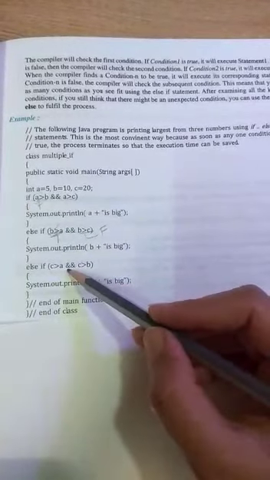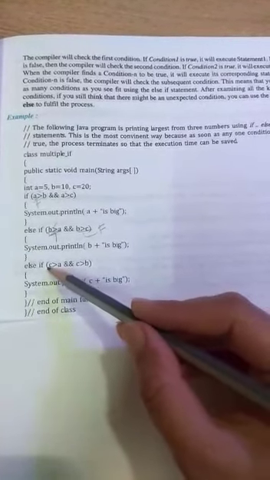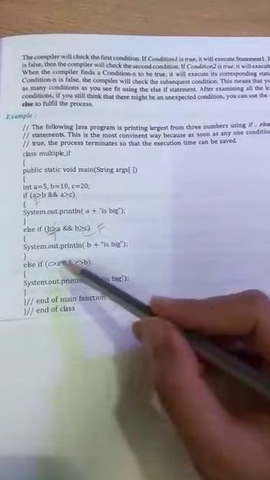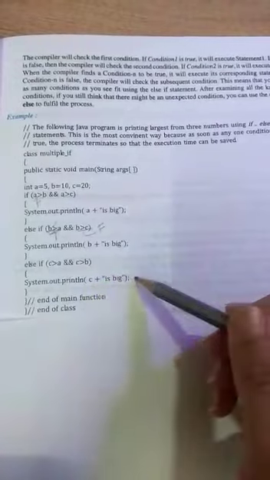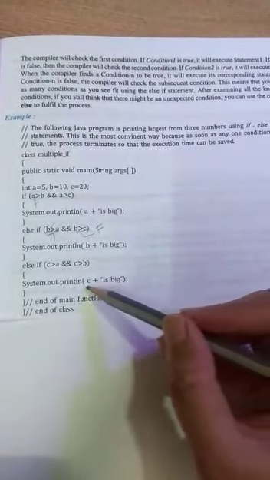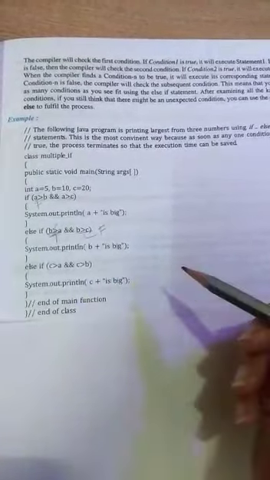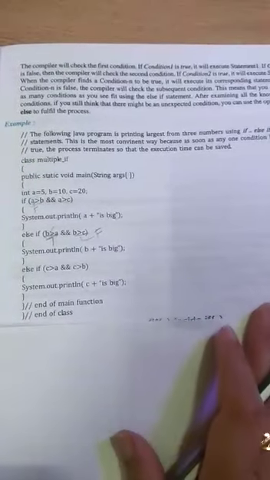It will move to else if again. Here it will check 20 is greater than 5, so it is true, and 20 is greater than 10 also, so it will print 20 is big. So our final output is 20 is big. I hope you have understood the example clearly.